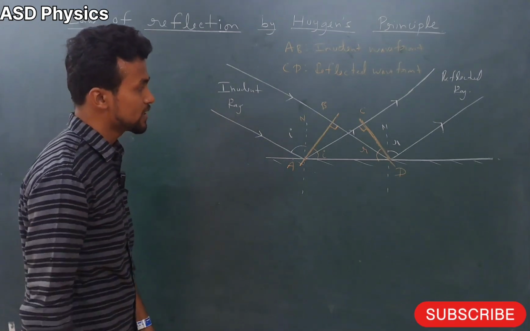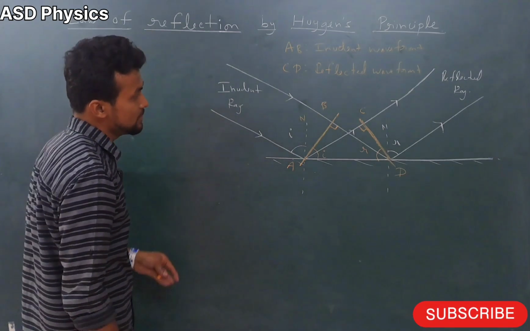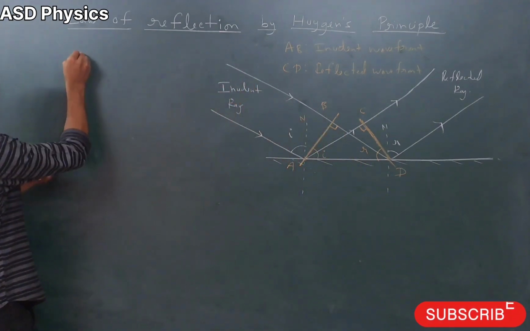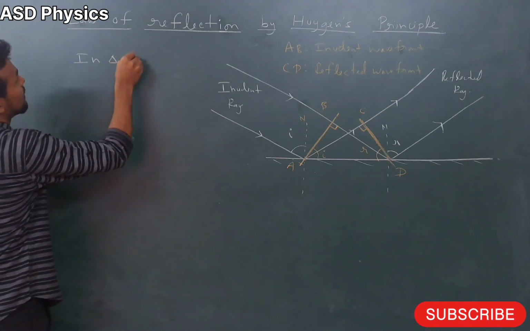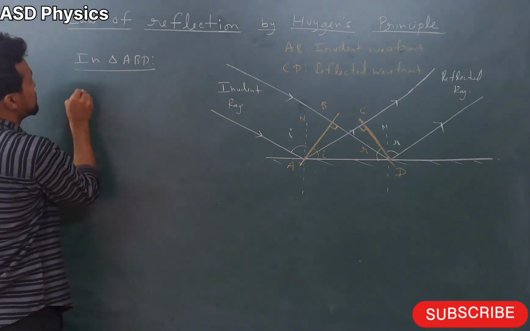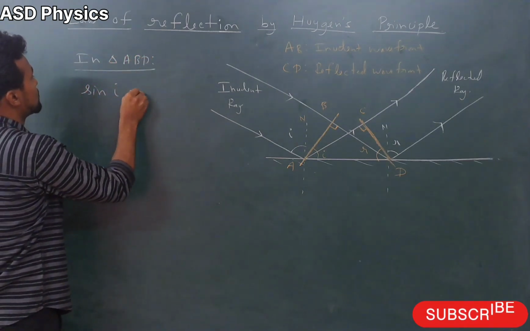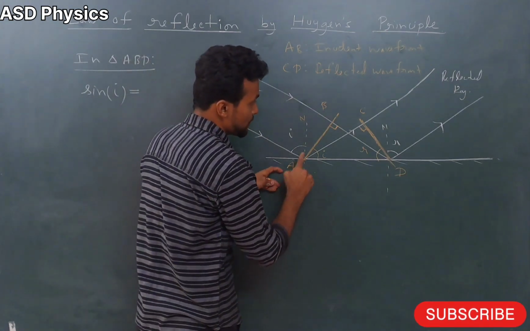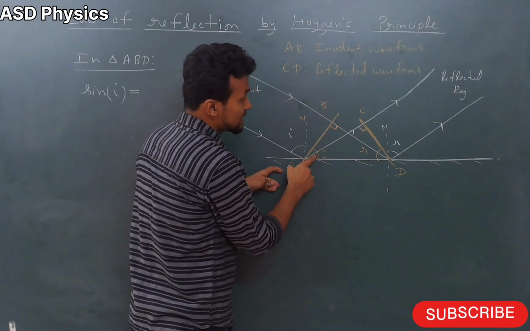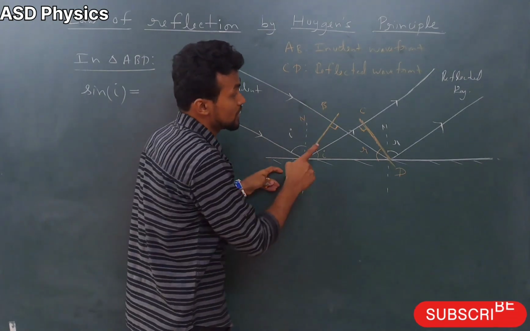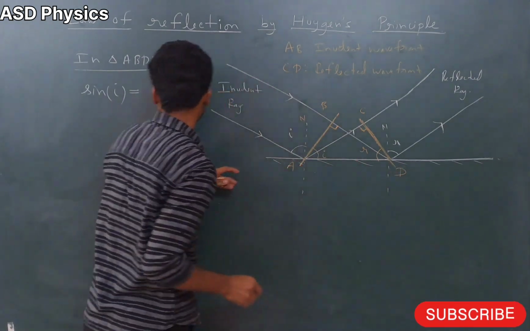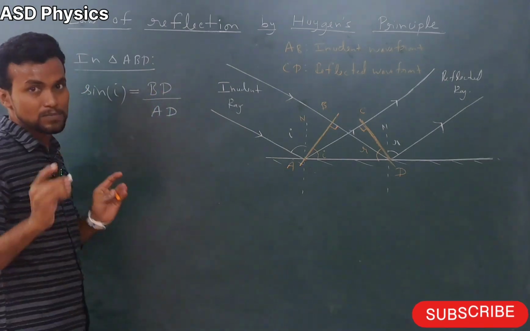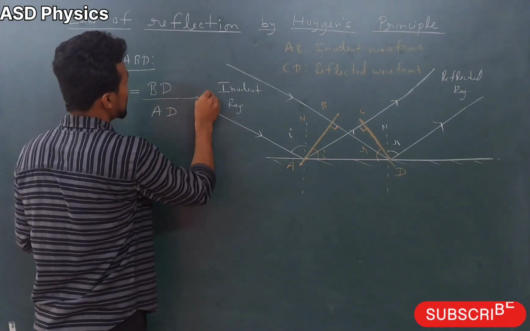First I am going to take the triangle ABD. Let me write here, in triangle ABD, sin I. This is the angle, sin I. See here please, A, B, D. So sin I is what? Opposite by hypotenuse. So we can write BD by AD. This will be equation 1.